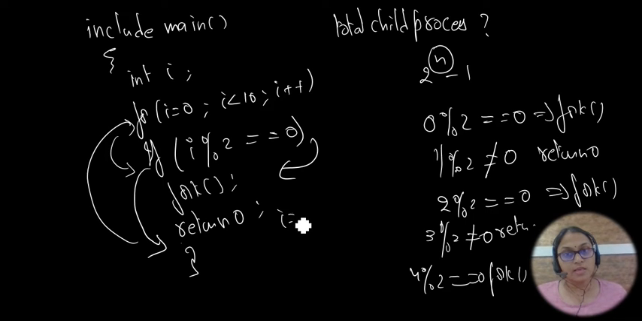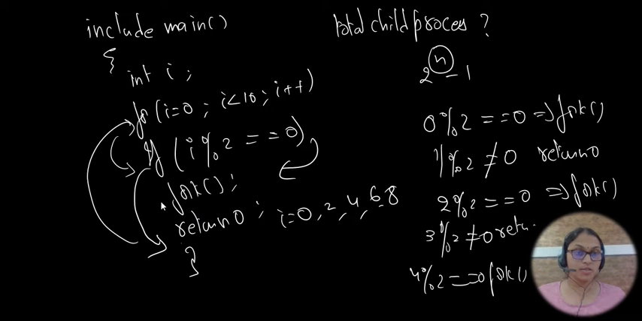That means whenever i is equal to 0, 2, 4, 6, 8. So 10 won't execute, because 10 less than 10 is not satisfied. So it will exit from the for loop. So whenever i is 0, 2, 4, 6, 8, the fork is called.